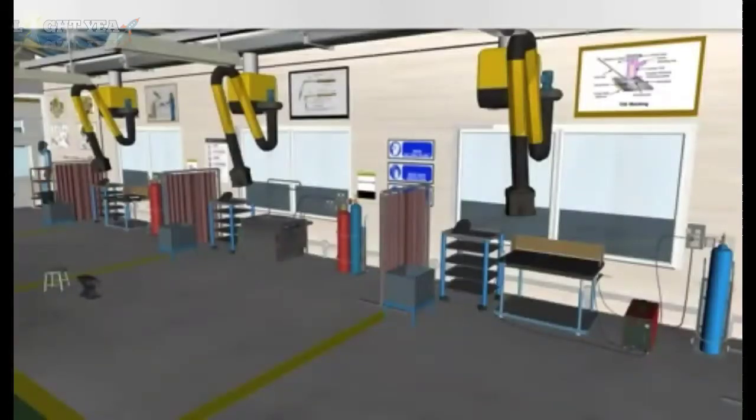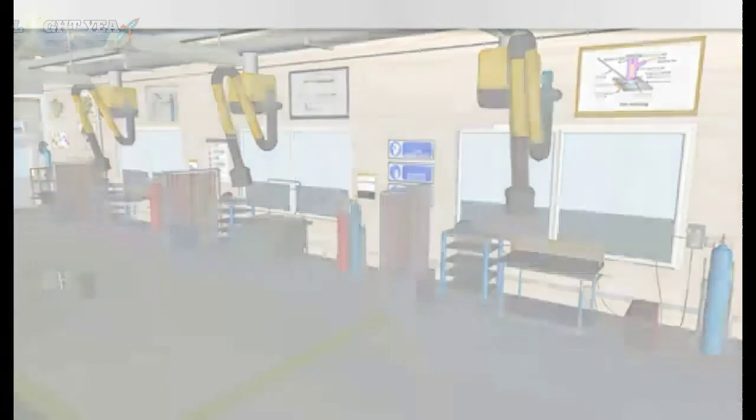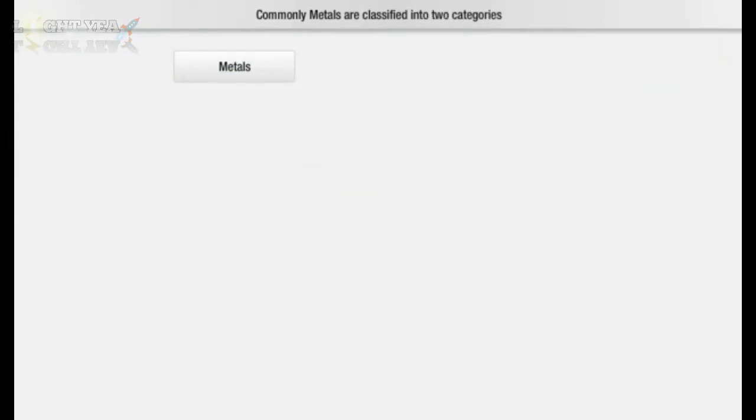Let's take a look at the materials that are welded together. Commonly, metals are classified into two categories. Ferrous metals. Ferrous metals mainly contain iron. Ferrous metals are important due to their extensive use in industries. Ferrous metals, which are welded in industries, are